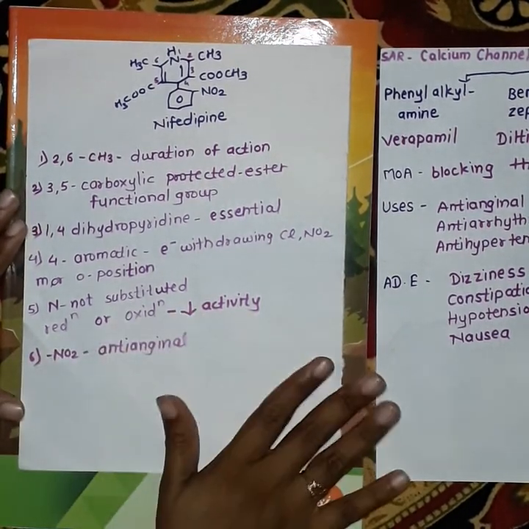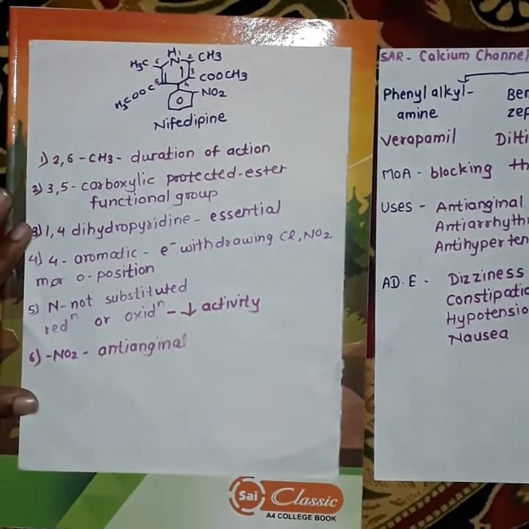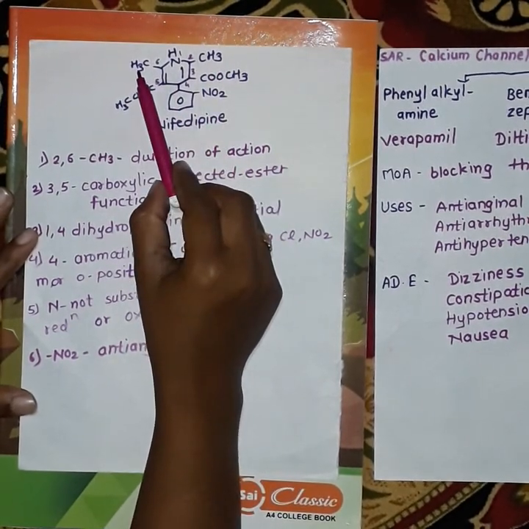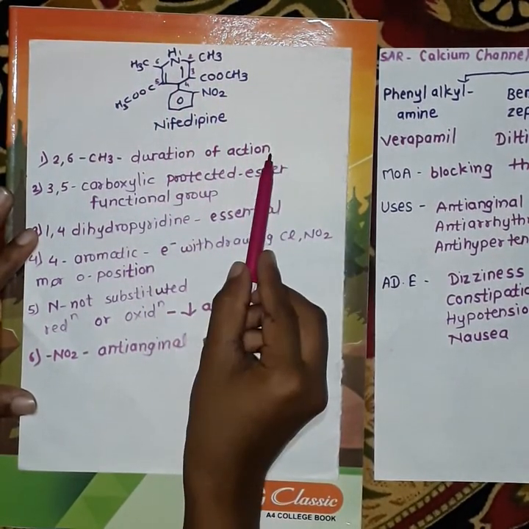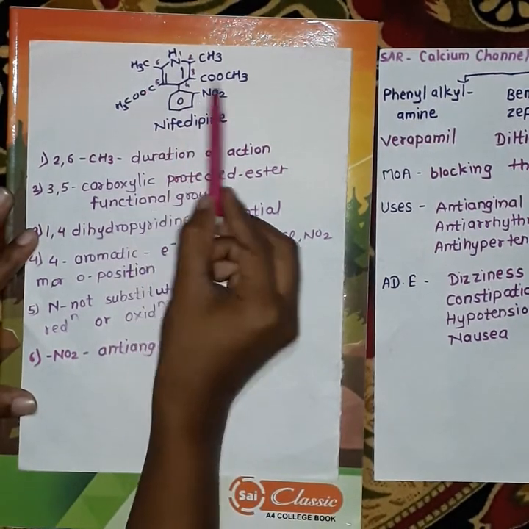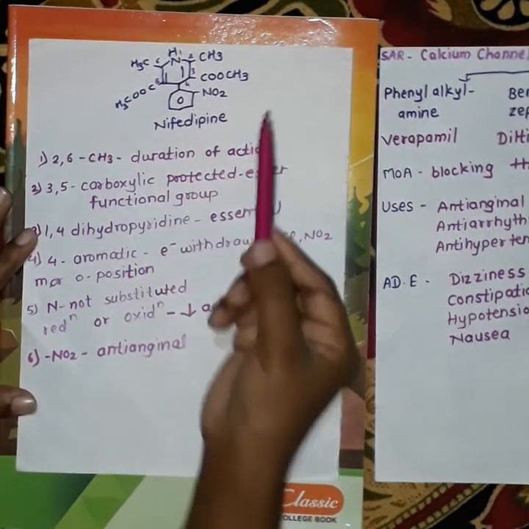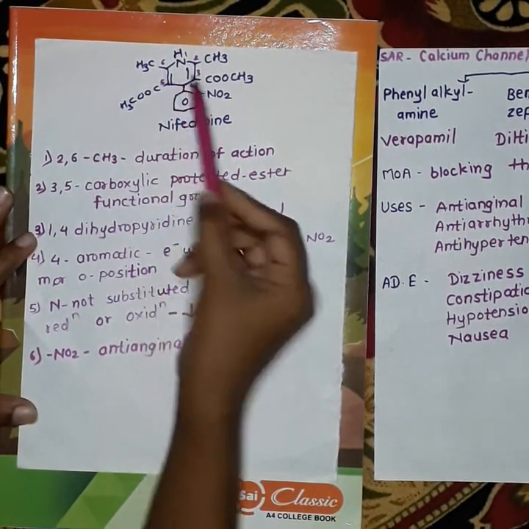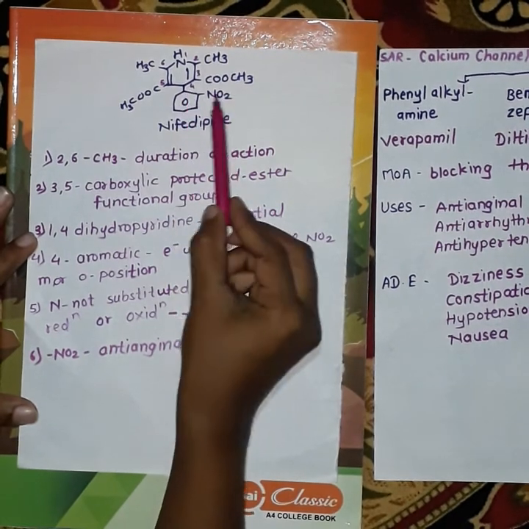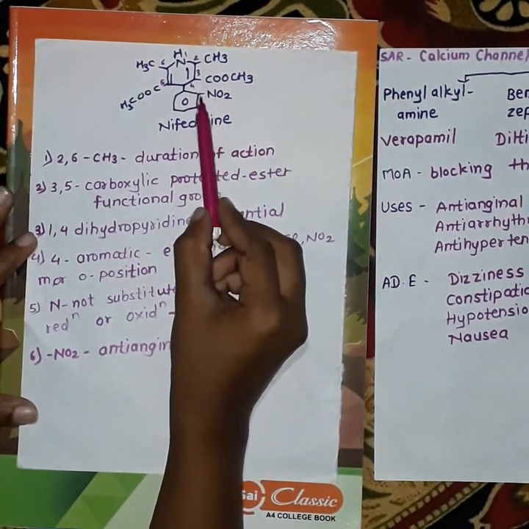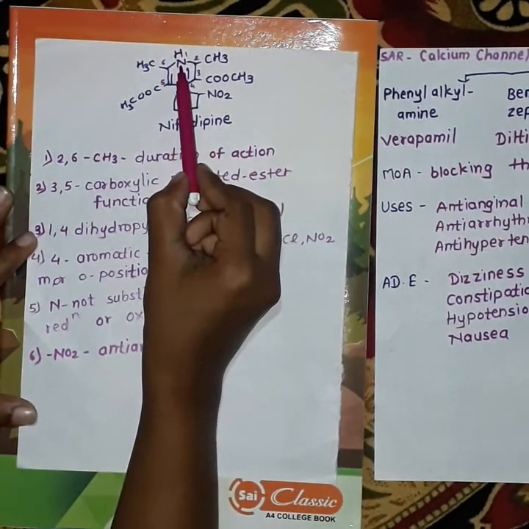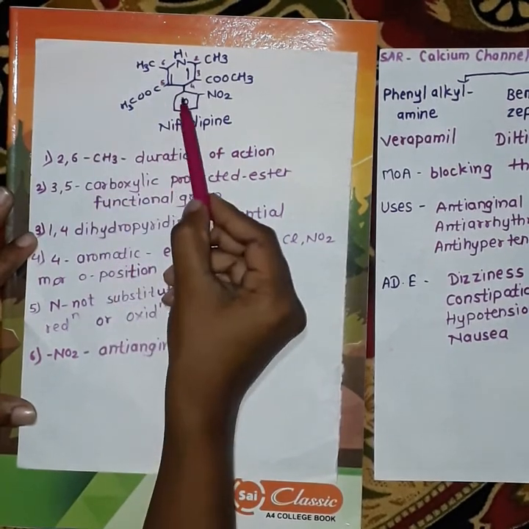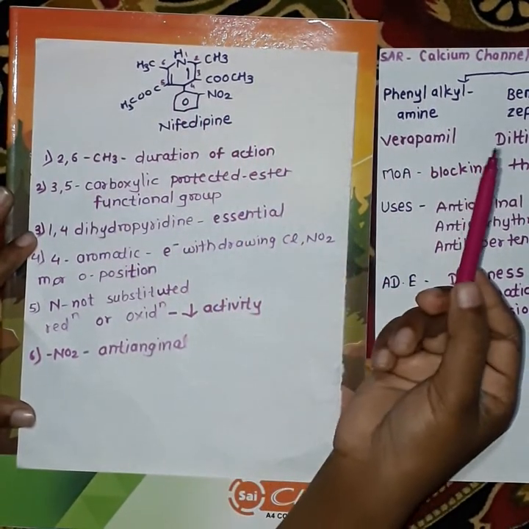So this is overall SAR of the calcium channel blockers. The second and sixth position are substituted with this methyl group, which shows the agent's duration of action. Then third and fifth position have carboxylic group, which is protected with the ester functional group. Then this 1,4-dihydropyridine ring is essential for the activity of drug. This nitro group is very essential for the anti-anginal action. And this nitrogen shouldn't be substituted. And also the reduction or oxidation of the phenyl ring will lead to the decreased activity of the drug.